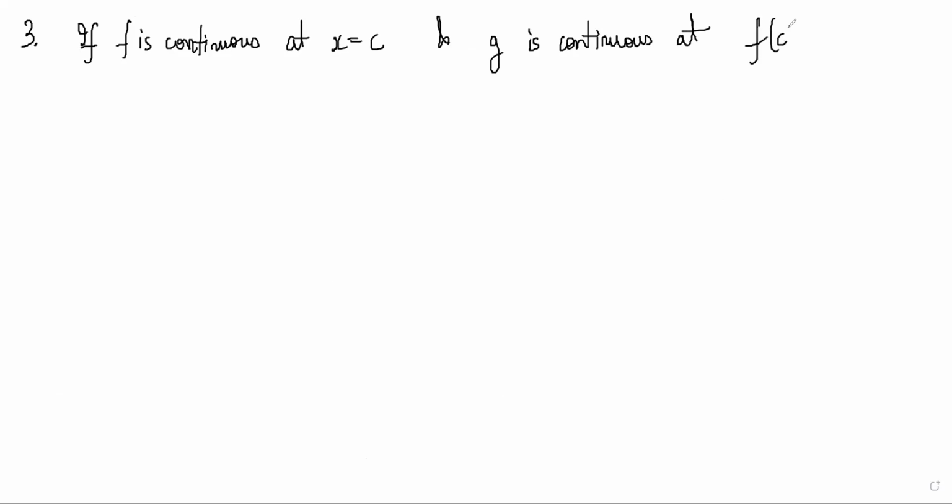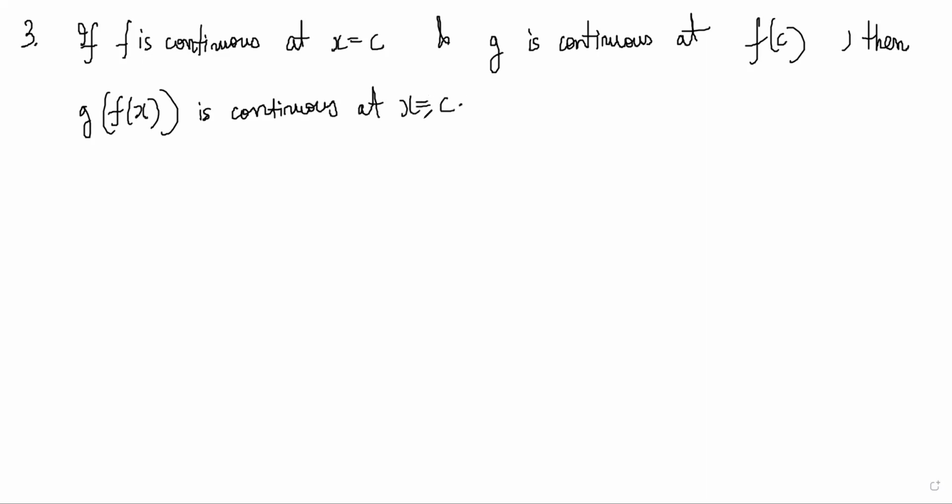If f is continuous at x equal to c and g is continuous at f of c, then you can say that the composite g of f of x is continuous at x equal to c.